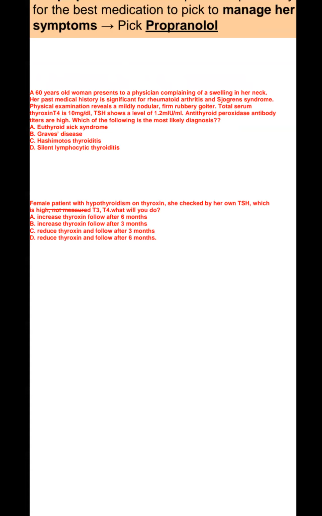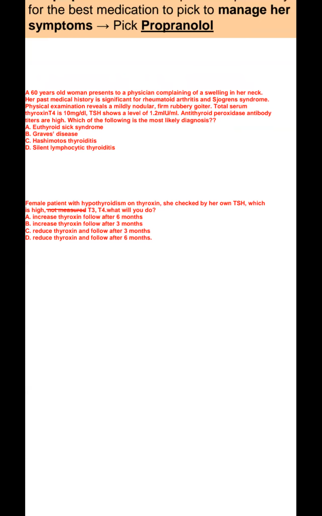Antithyroid peroxidase antibodies are high. Which of the following is the most likely diagnosis? A. Euthyroid sick syndrome. B. Graves' disease. C. Hashimoto thyroiditis. And D. Silent lymphocytic thyroiditis.